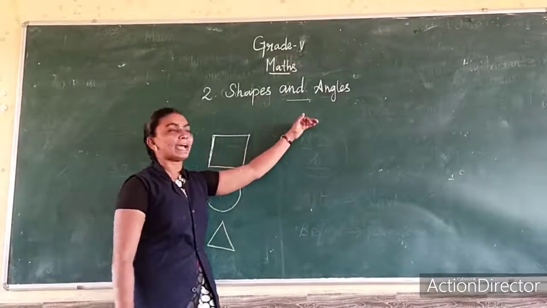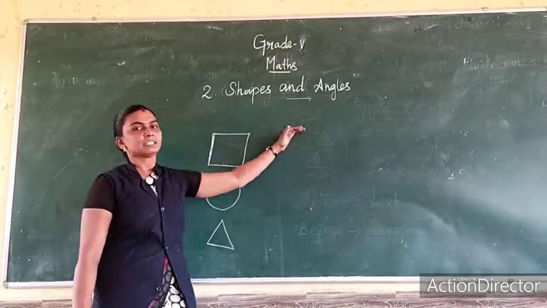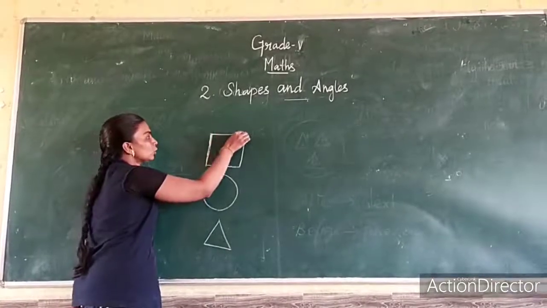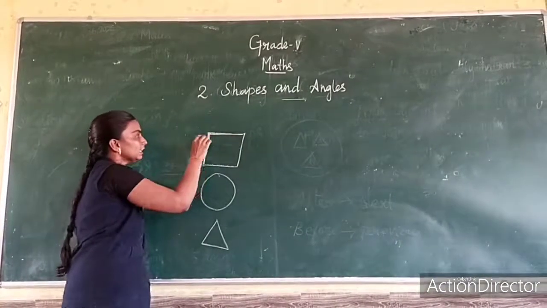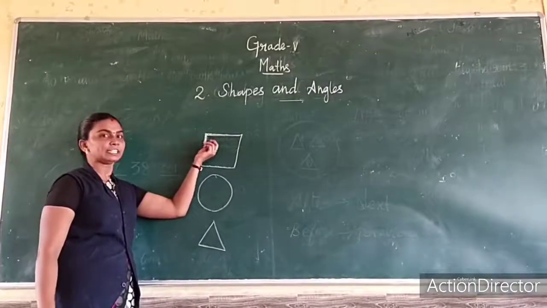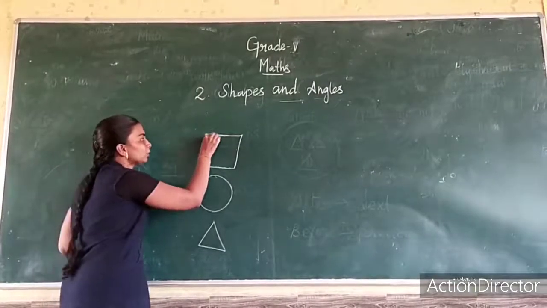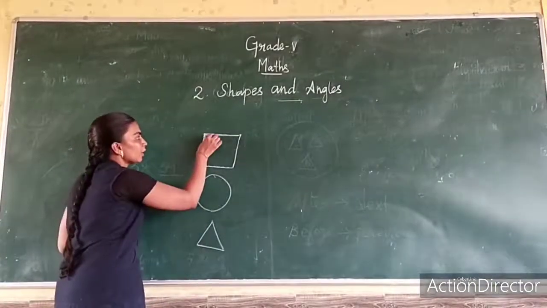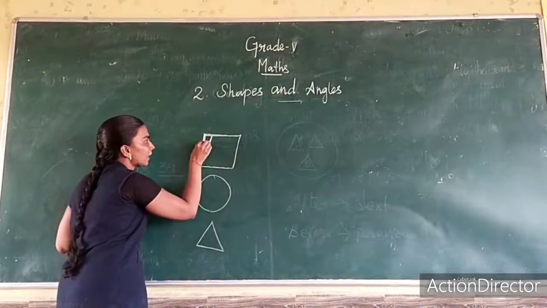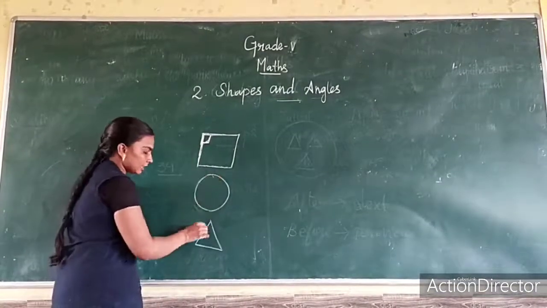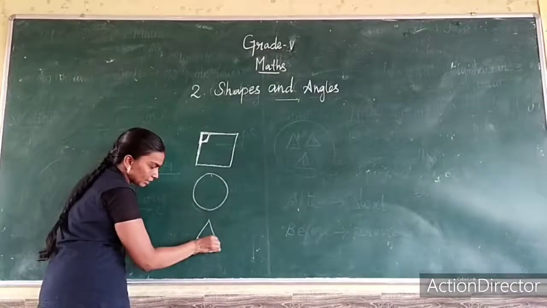What is meant by angle? Angle means the two intersecting lines, the space between them, it will be measured in degree. The space between two lines, that is called angles. See here it will make one angle. Here there is no angle. Here also the angle.